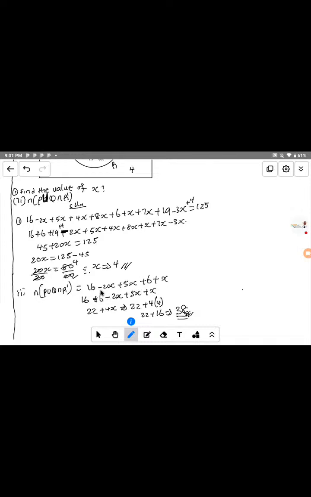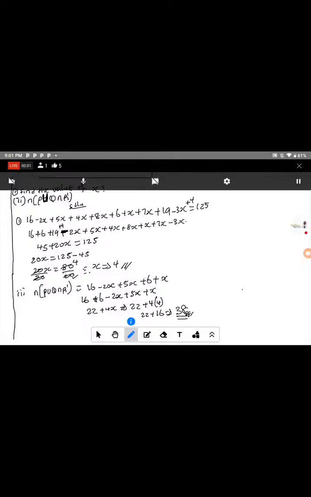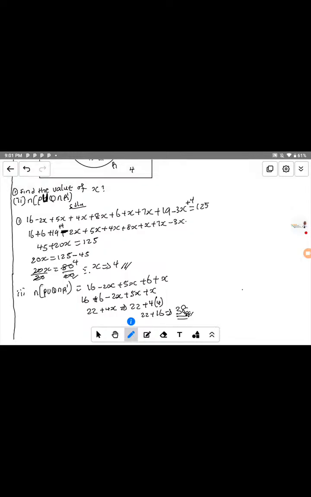Let me ask the question right here. Do you understand the way I get this one? 16 minus 2s plus 5s. So do you understand that part? Okay, it is well understood, right? Now let me explain. Let me start from that place then.